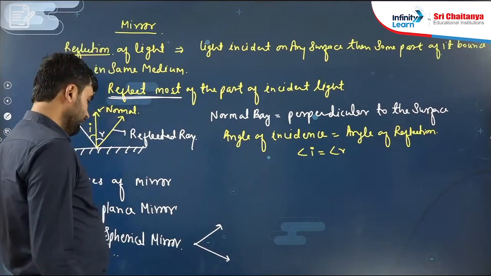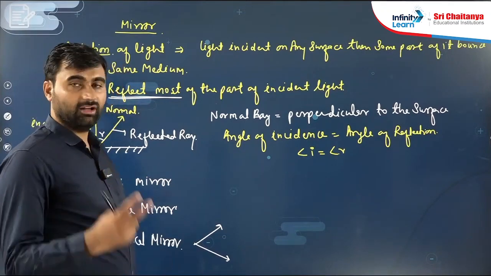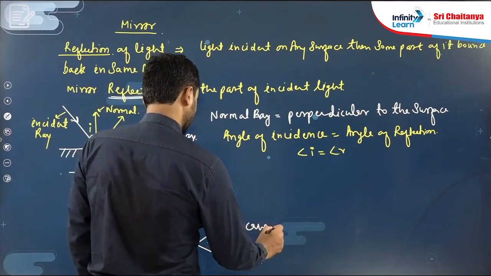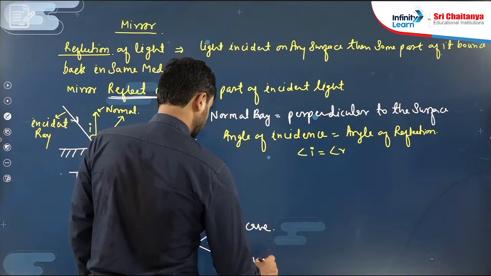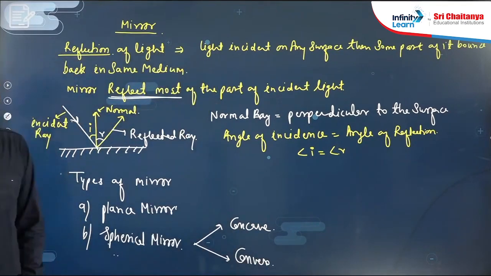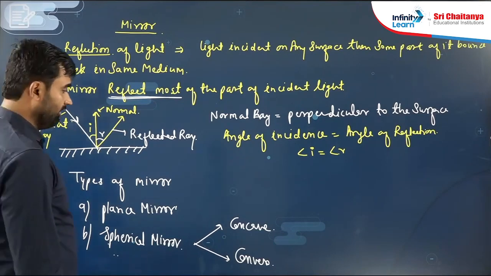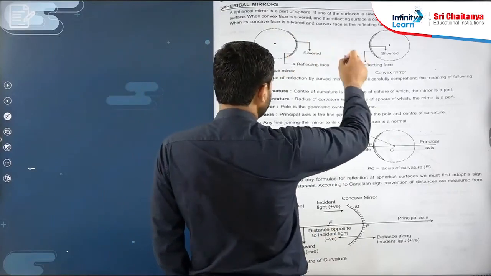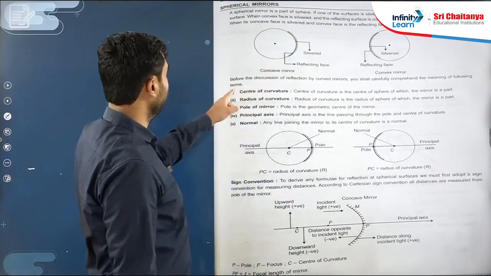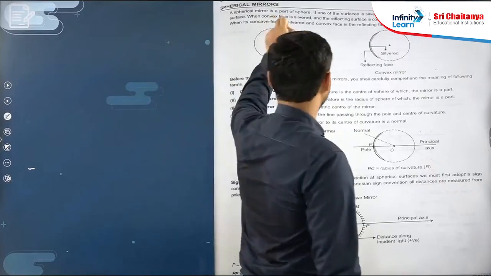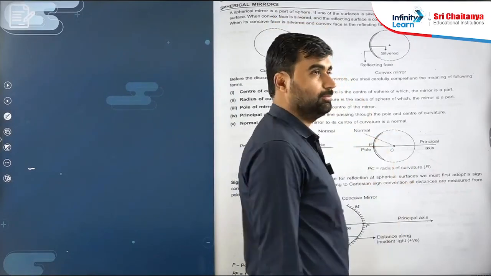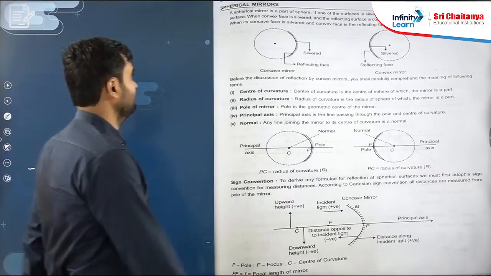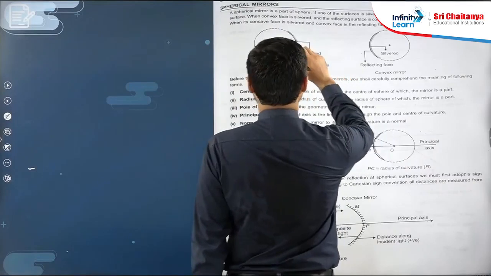Spherical mirrors are of two types: one is concave and another is convex. I think you know this point, concave and convex. Now we will discuss concave and convex. You have to read this point. What is written here? A spherical mirror is a part of a sphere. So the first important point is that spherical mirrors are made from a sphere. These are part of the sphere.